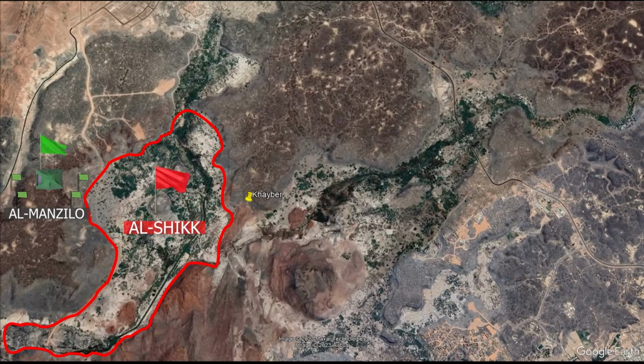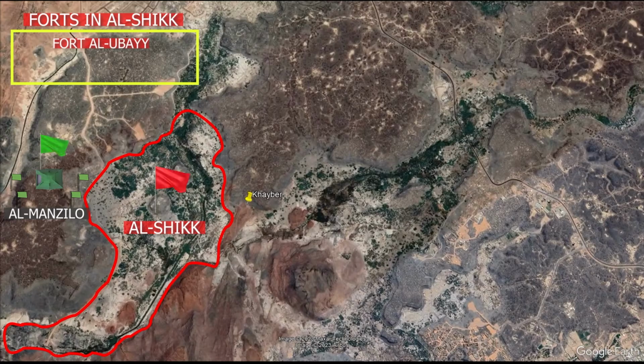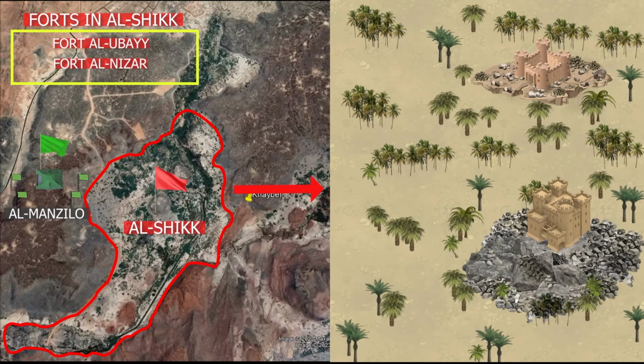From here on they decided to attack the forts in the district of Al-Shikk. Forts which Muslims attacked one by one in Al-Shikk district are Fort Ubay and Fort Al-Nazir. The first fort they attacked was Fort Ubay. Prophet Muhammad, peace be upon him, stood before Fort Ubay's entrance called Sumran. He fought a severe battle against the people of the fort. They found in it furniture, property, cattle and food.